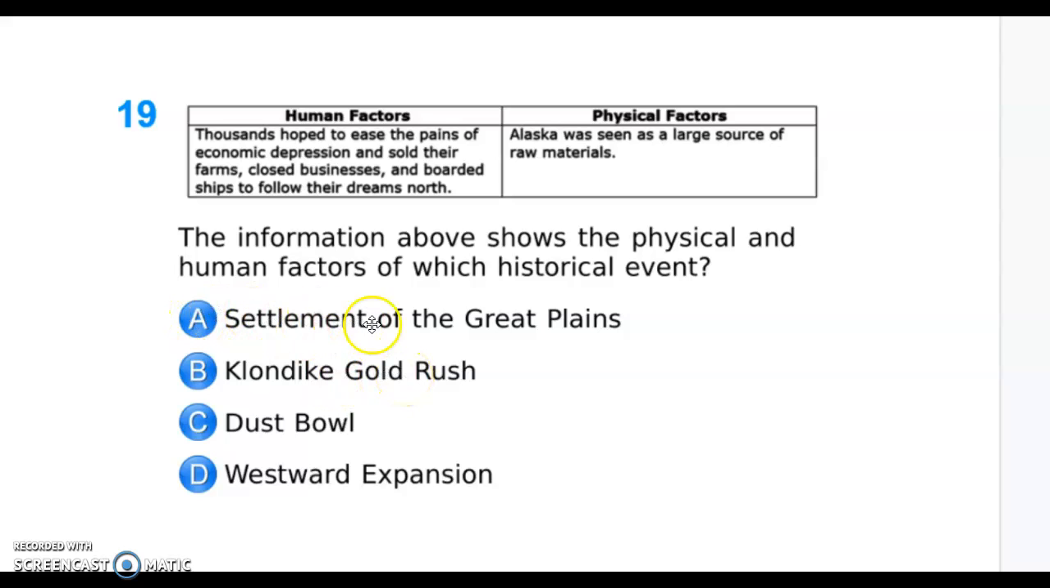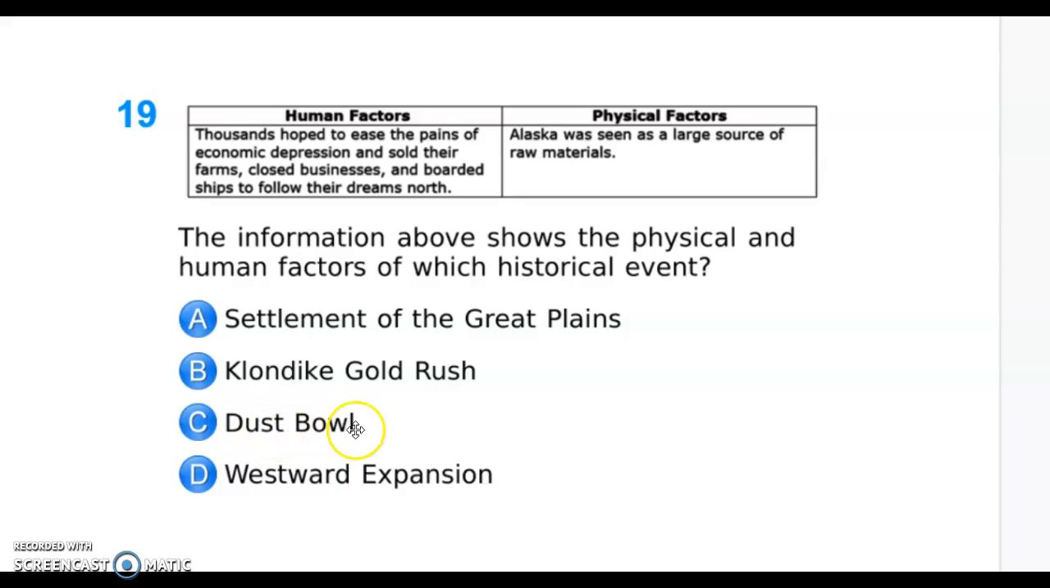A is incorrect because of the settlement of the Great Plains. That was the Homestead Act, and that was people starting farms and stuff. It states nowhere up here that there's farms being developed. They're actually leaving the Great Plains. It actually says they're selling their farms, right?